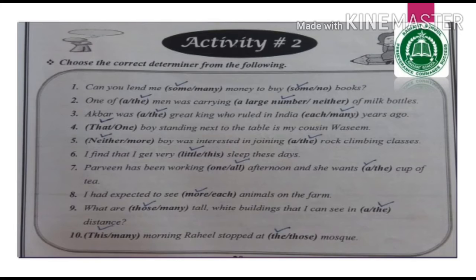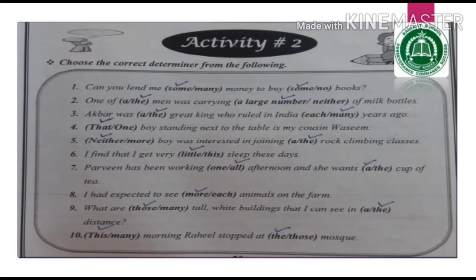Of course, you need money to buy some books. Underline or tick mark some. In both options, some is the correct determiner. Number 2. One of dash men, a man or the man. A comes with a singular, so it is totally inappropriate. The correct option is the. Was carrying dash of milk bottles.